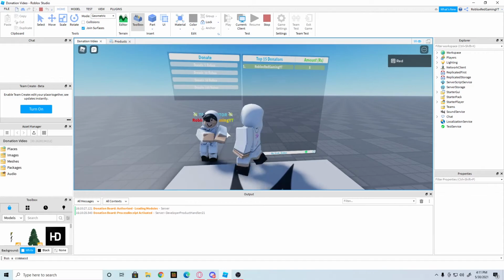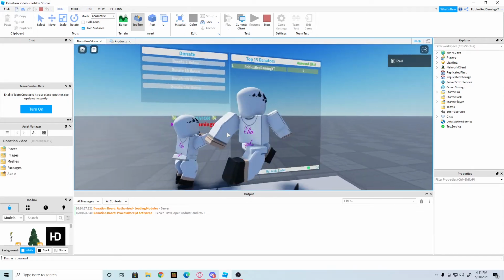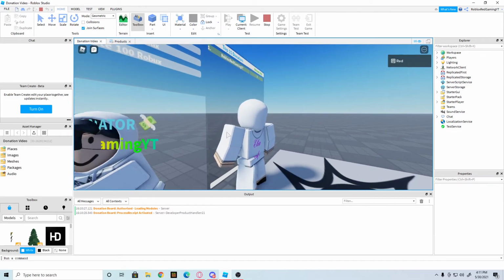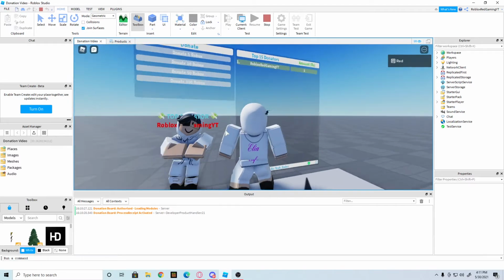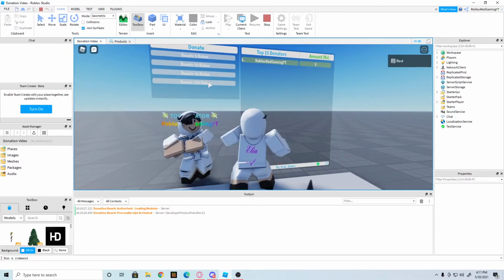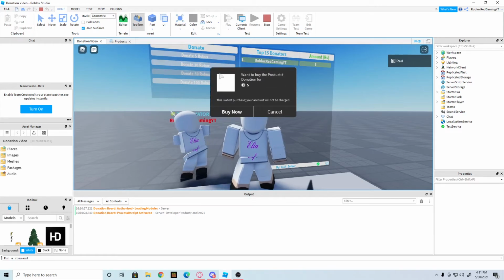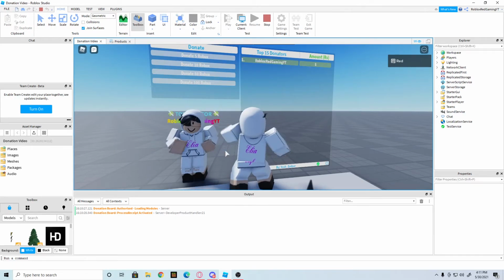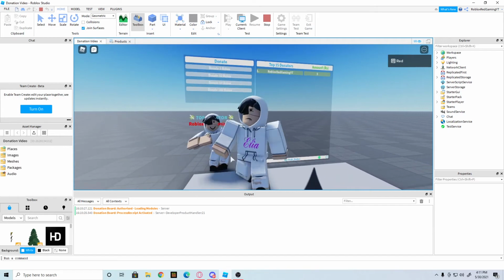I donated 5. And that is not my face. But yeah, so my Roblox Studio is just being buggy. So it's going to work for you guys most likely. But if it doesn't, just tell me your issue and I'll try to fix it for you guys. But yeah, that's how you set up your donation board.